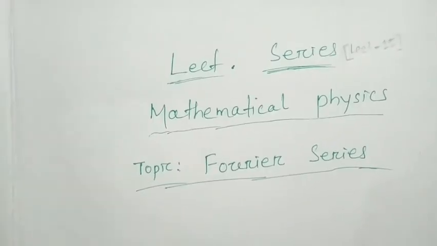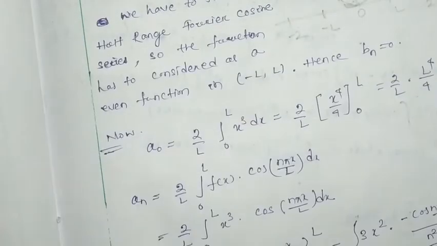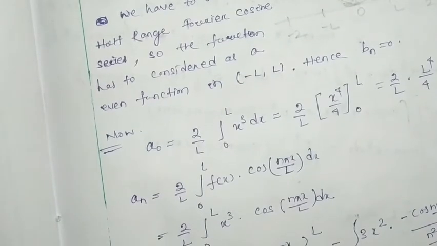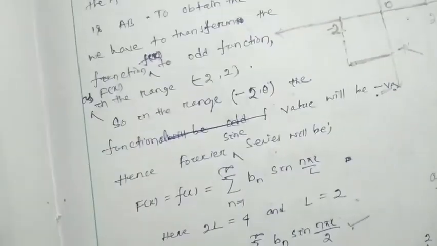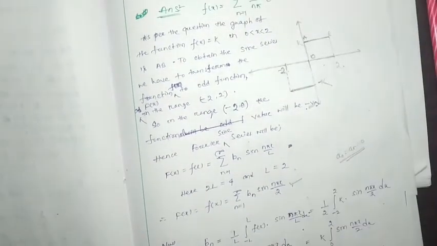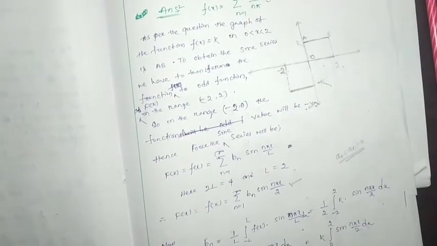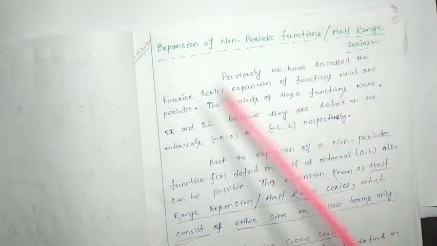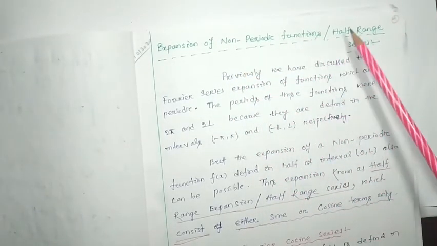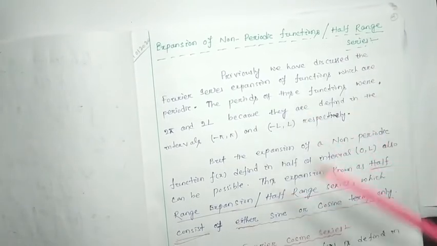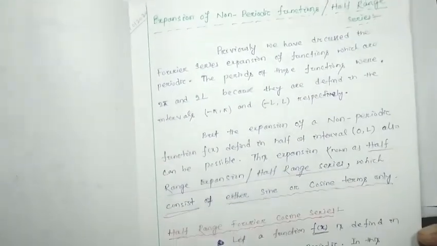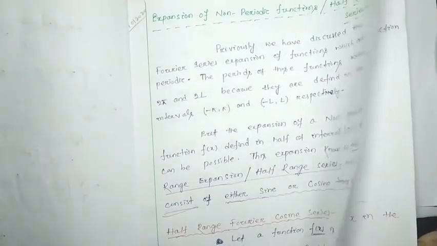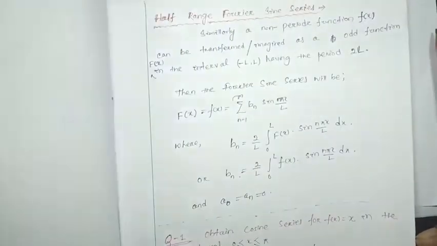In our previous lecture, we discussed the problems regarding non-periodic functions or half-range series. The theoretical part of this topic was discussed in detail in that video.